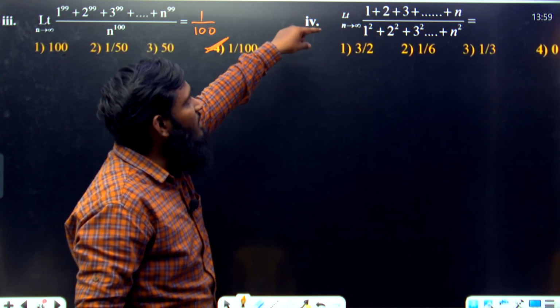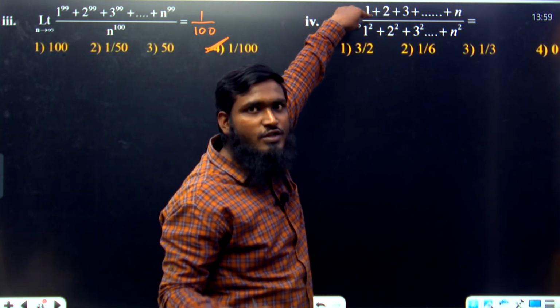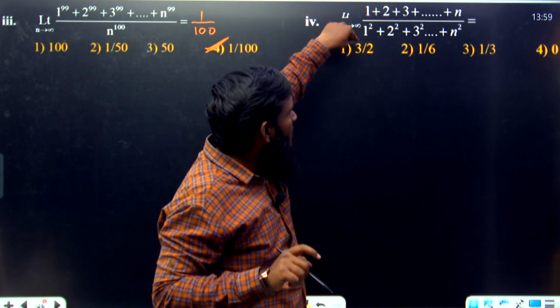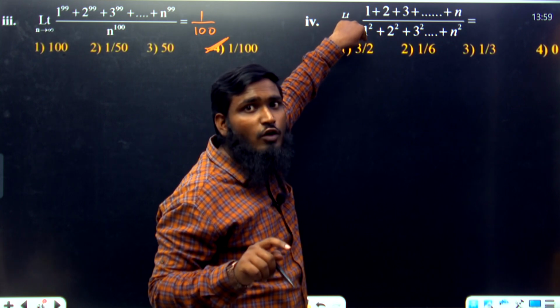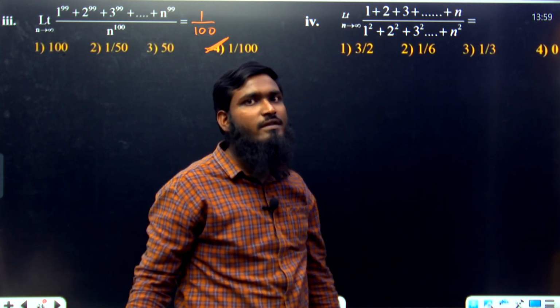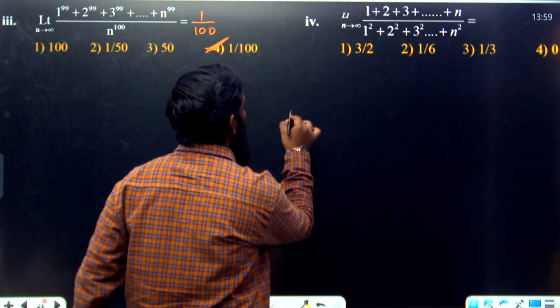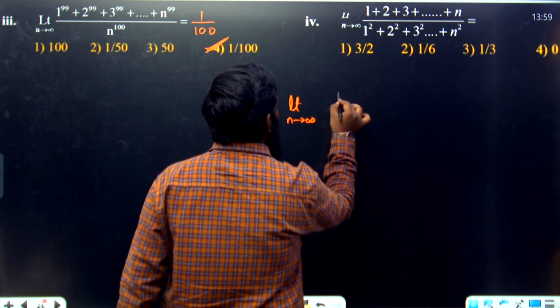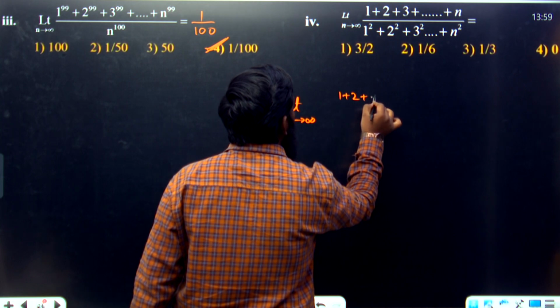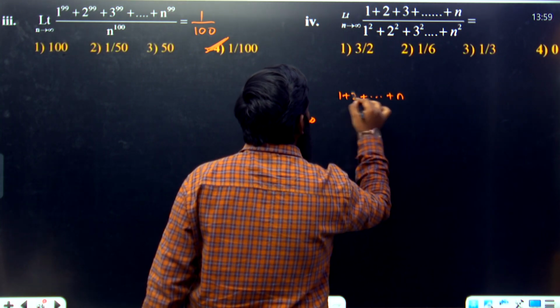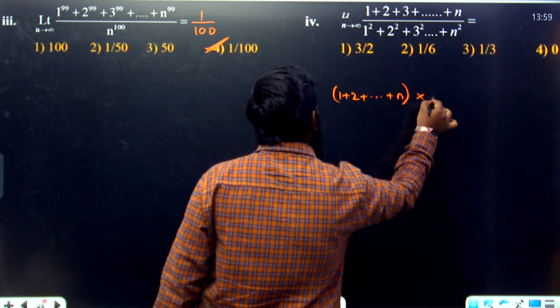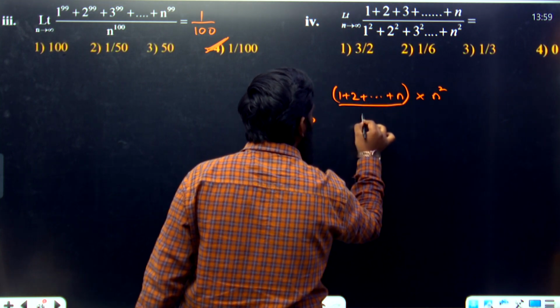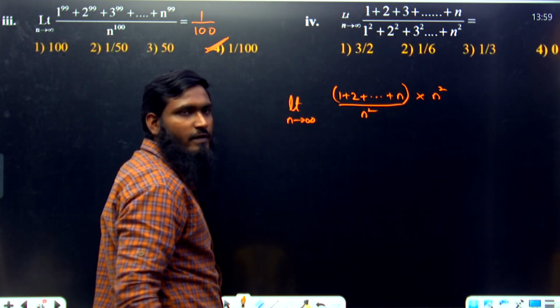Okay. Now for that 1 plus 2 plus series, the denominator should be n square. Yes or no? And for this series, the denominator should be what? n cube. We are not having the denominator. So let us do one thing over here. Limit n tends to infinity. For this series, 1 plus 2 plus series plus n, what I am doing is multiplying by n square and dividing by n square. Okay, like this we have taken the assumption.